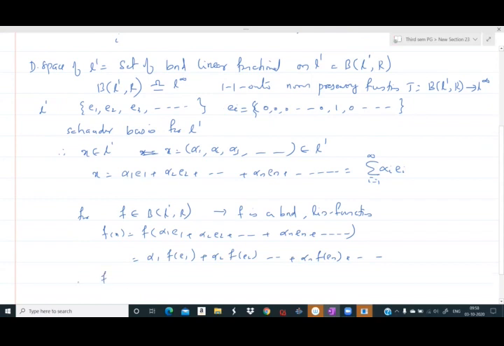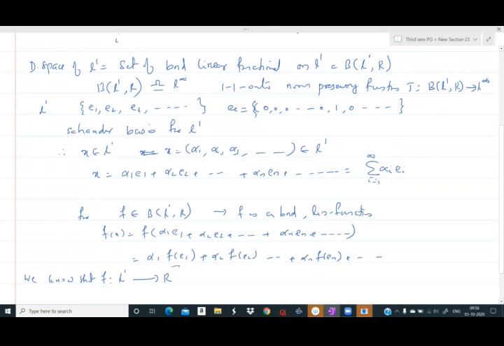We know that f is a function from L1 to R, because f being a member of B(L1, R) means f is a function from L1 to R, and that is in fact a linear functional.